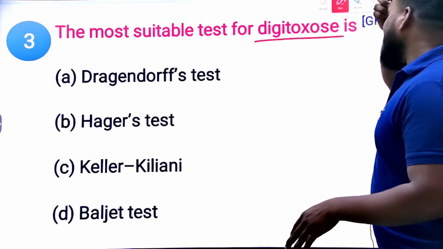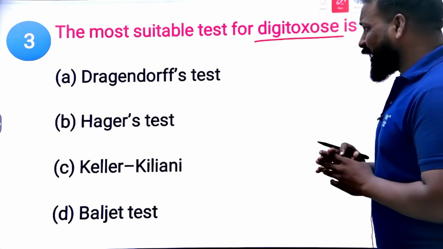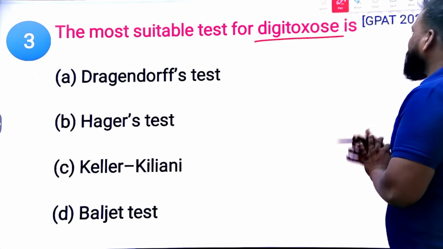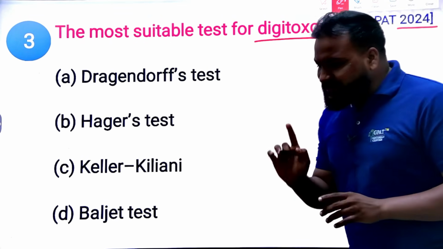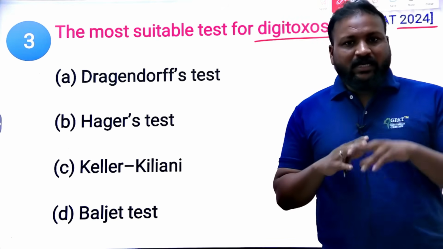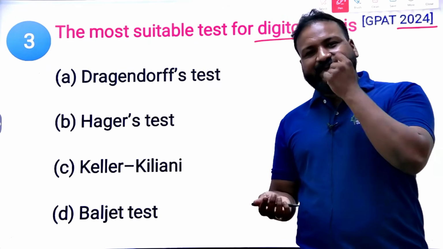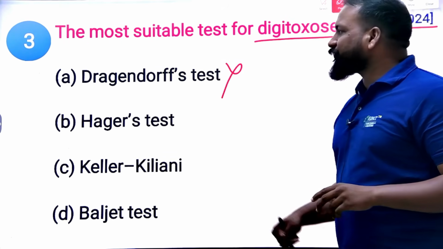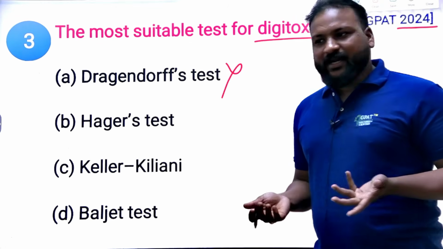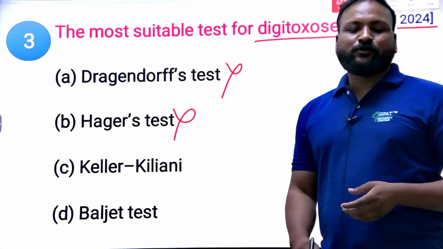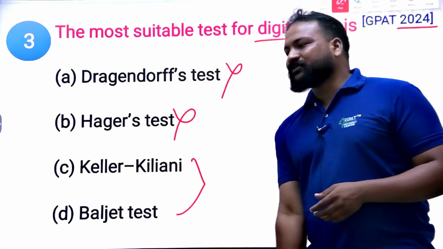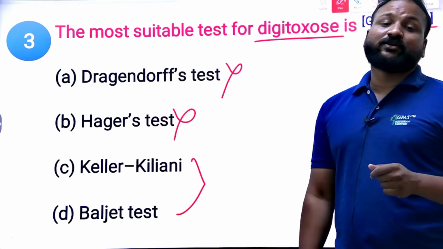Now tell me which of the following is a suitable test for digitoxose. This is a 2024 question. As I said, always apply the elimination method. Two odd options will be there, directly eliminate them. Dragendorff's test is not for glycosides, and Hager's test is also not for glycosides. Now tell me from the other two, which is the right option for the test?